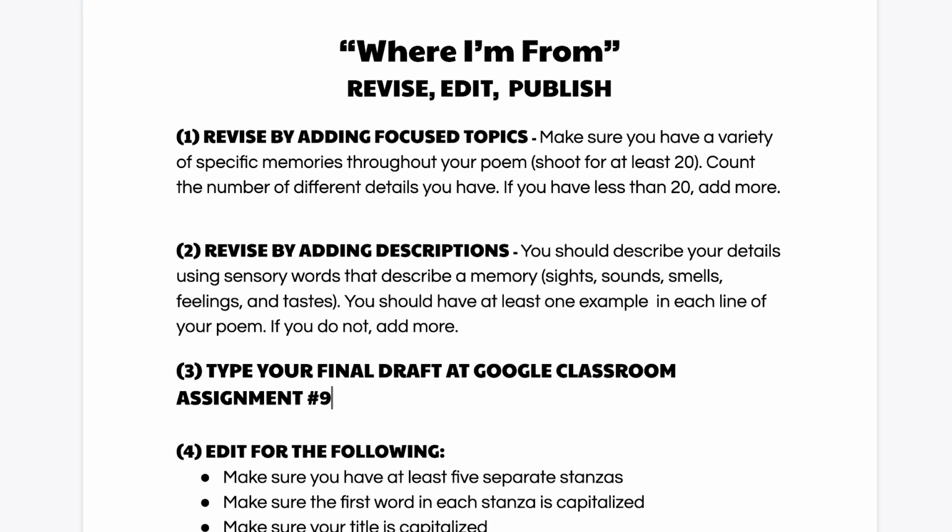Okay, now that you have written your rough draft, it's time to move into the last three stages of the writing process. We revise, edit, and then we finally publish. And I'm going to combine all three of these stages into one lesson today.